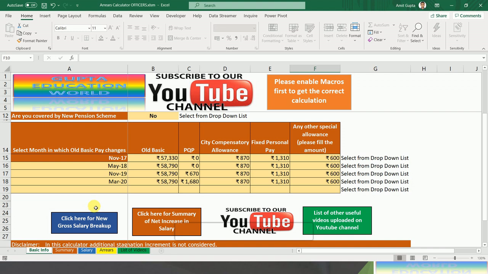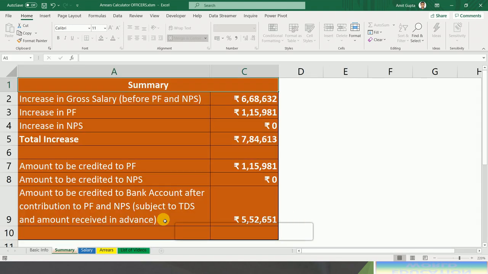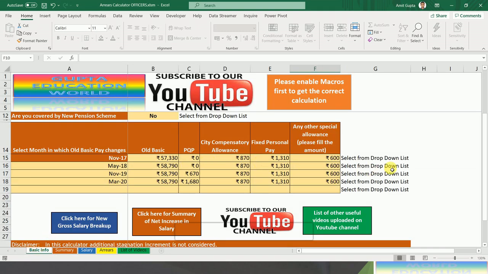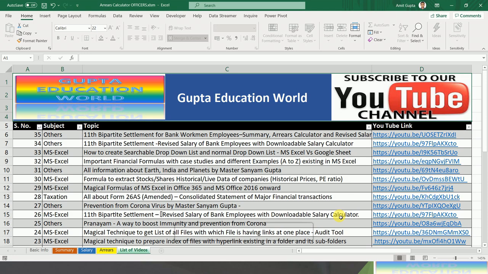We can come to home, and now we want to get the arrears calculation. For that you have to click on this. From this you can find out the amount of arrears which you will get from November 17 to November 20. Again we come to the home page, and if you click on this link, you will find all the videos which I have uploaded on the YouTube channel for education purpose.